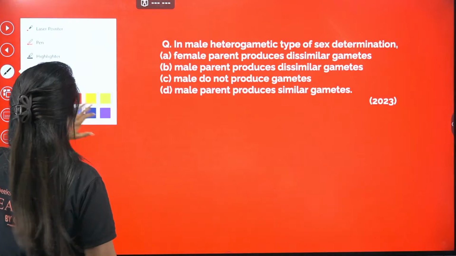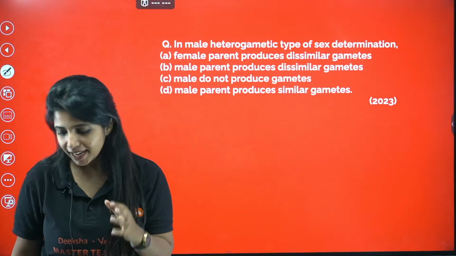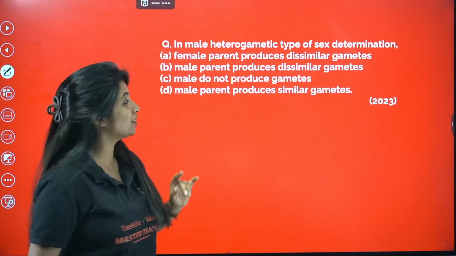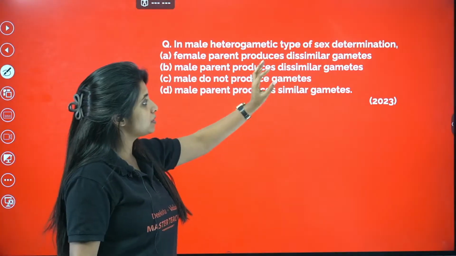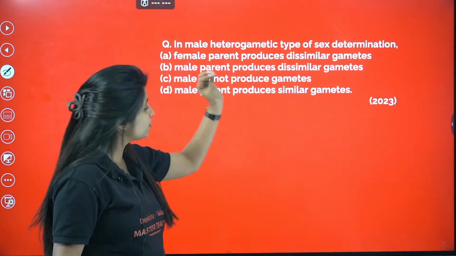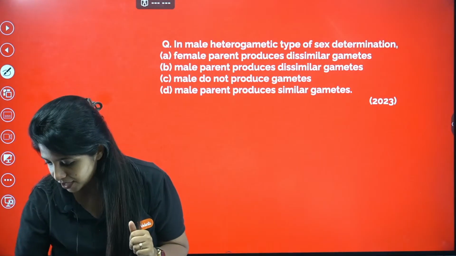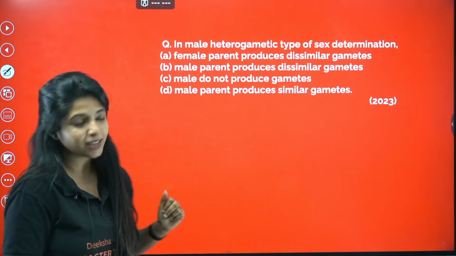Now here is a question that I have. In male heterogametic type of sex determination, what do you find? This is a 2023 question. Female parent produces dissimilar gametes. Male parent produces dissimilar gametes. Male do not produce gametes. Male parent produces similar gametes. What do you think is the answer? Okay, Pavan says B is the answer.